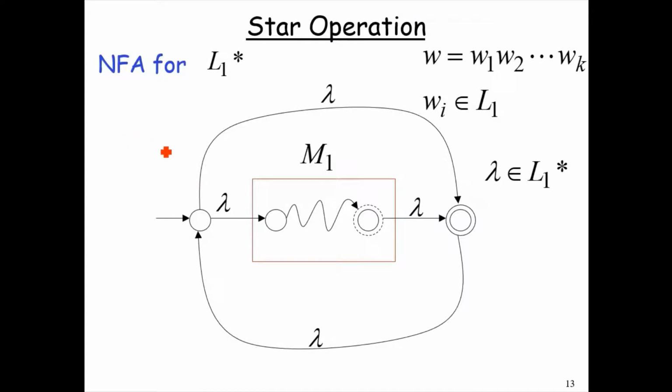To prove that the regular languages are closed under the star operation, suppose we have an NFA accepting language L1, which is (a, b) star.